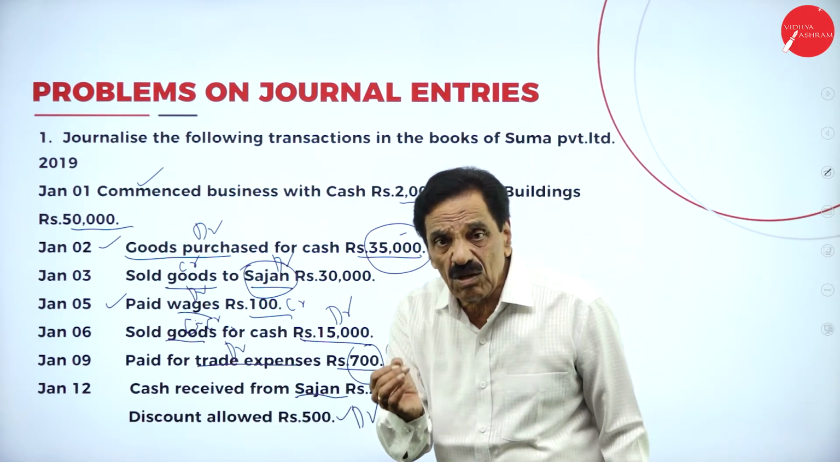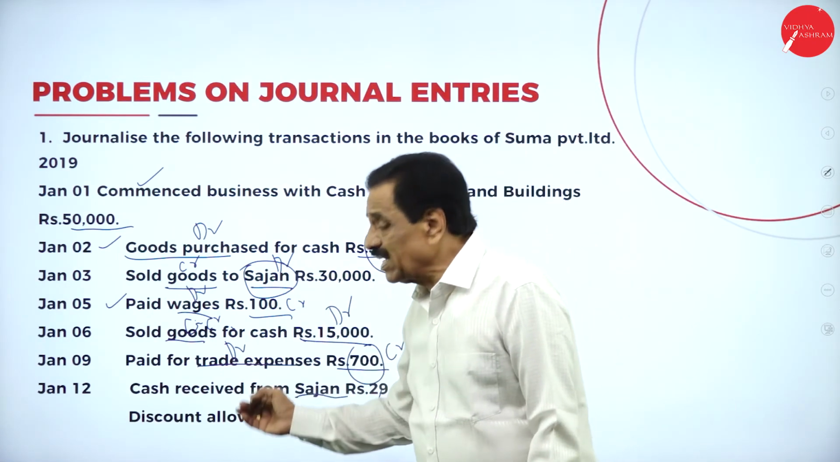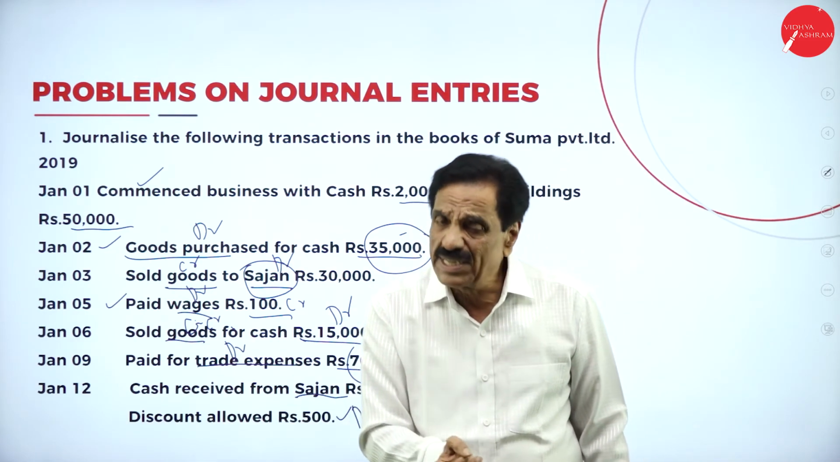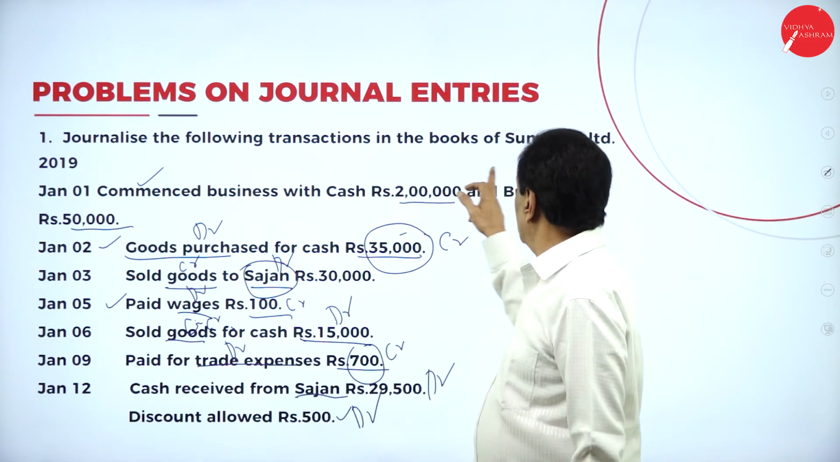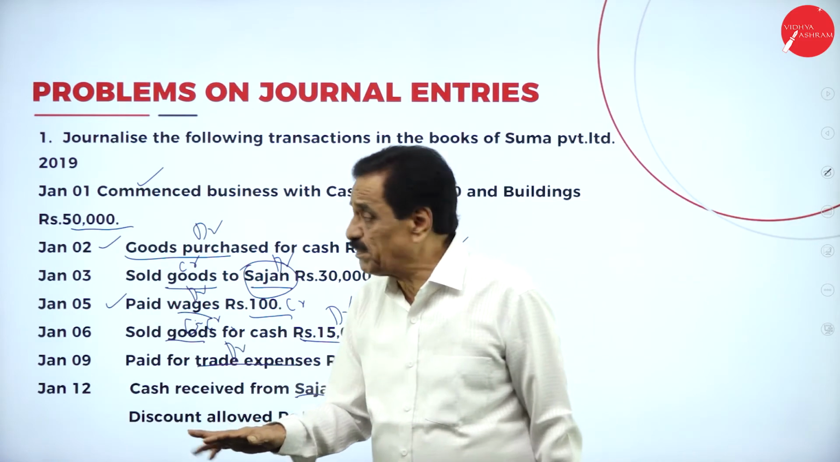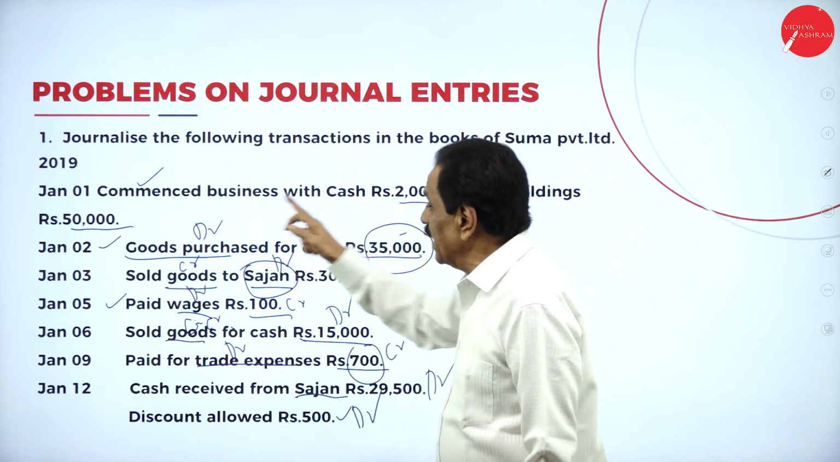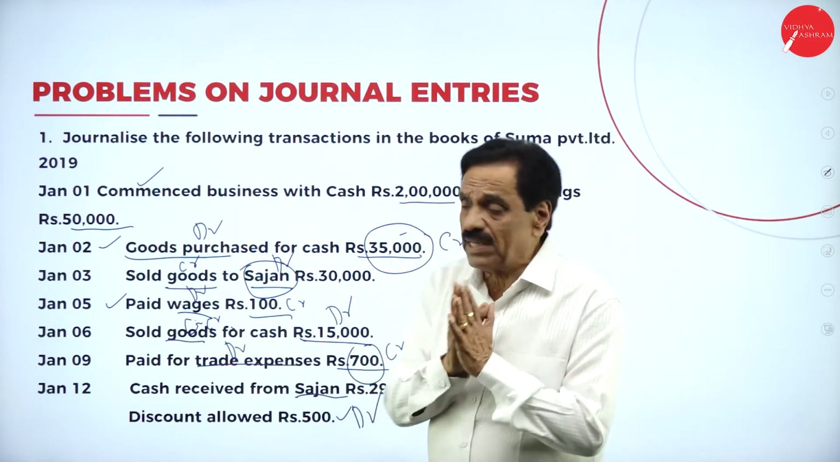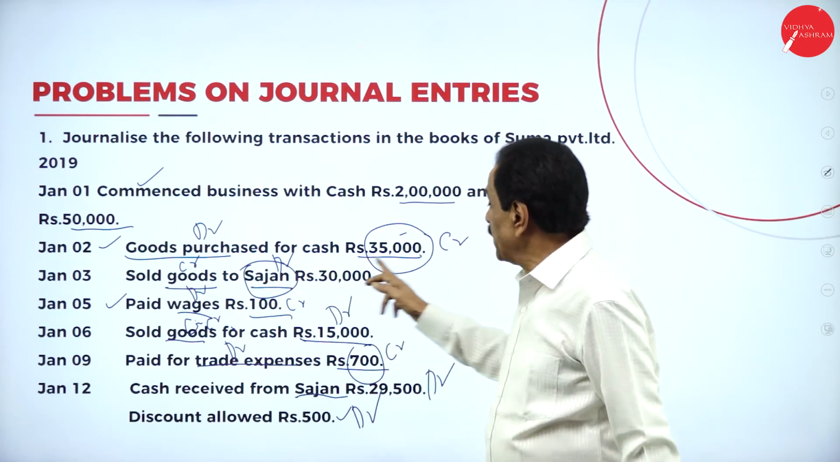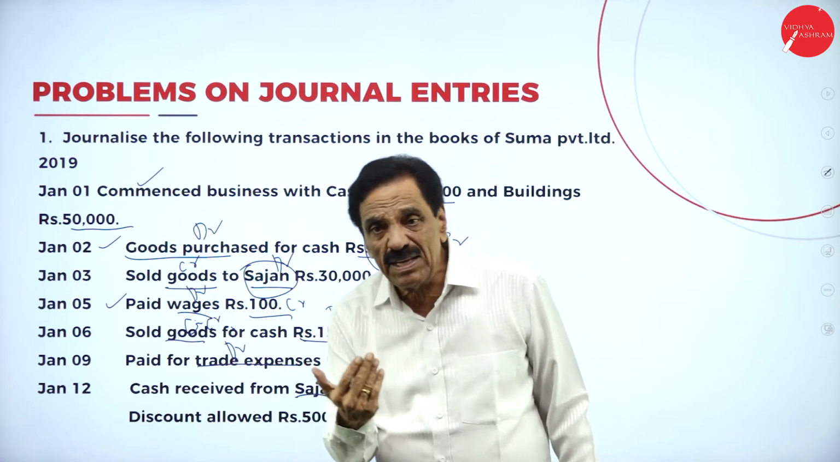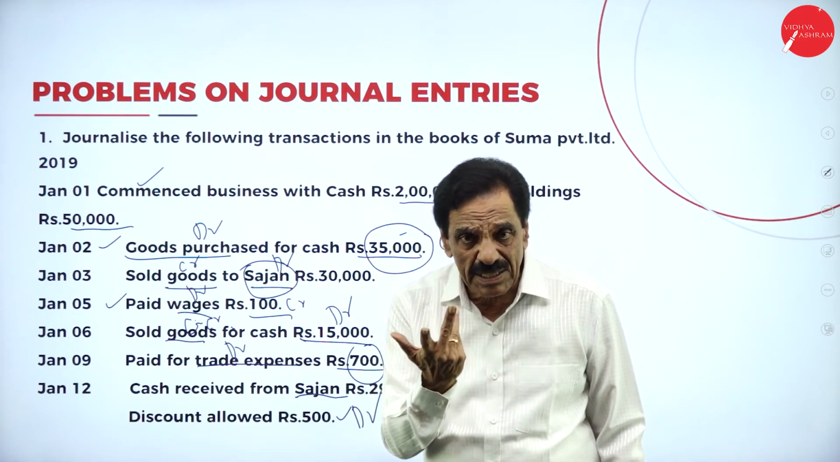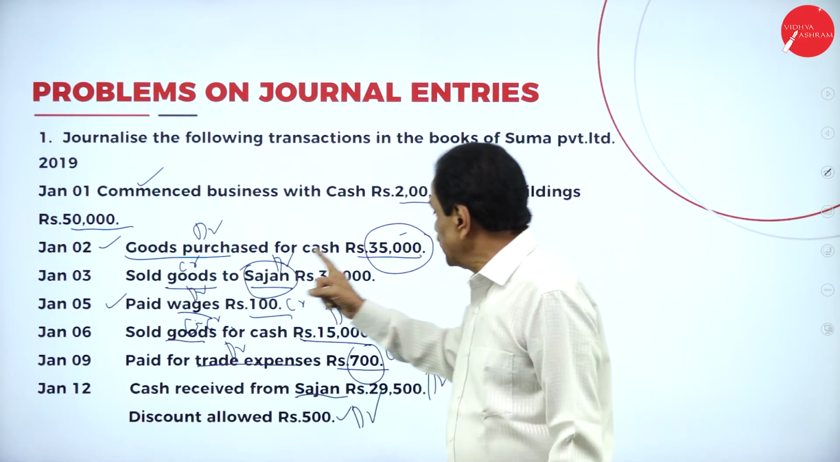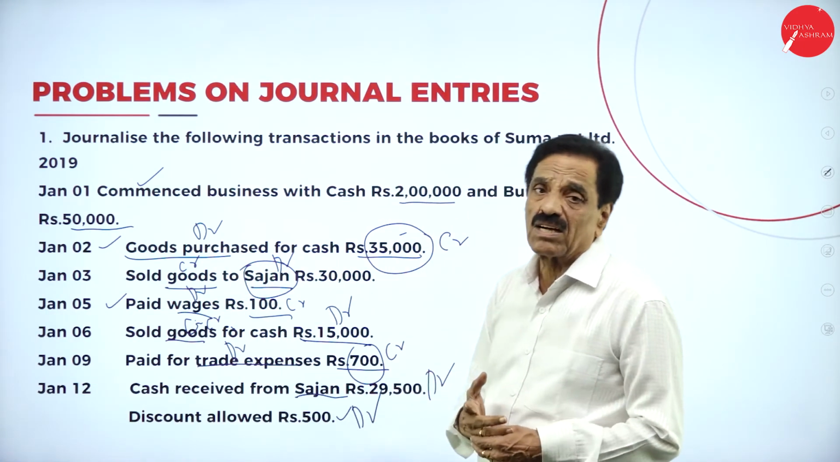So what's the entry? Cash account debit, building account debit, to Suma's capital. This is 2 lakh plus 50,000, 2 lakh 50,000. Then goods purchased for cash. What is coming in? Goods is coming in, cash is going out. What's the entry? Purchase account debit to cash account.